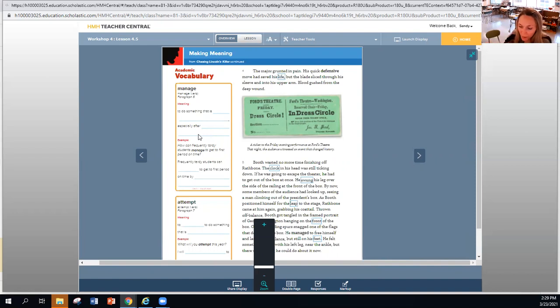Page 199. Booth scrambled to center stage, turned to the audience, and stood up straight. Though every second was precious to escape, he knew that this was his last appearance on the American stage.